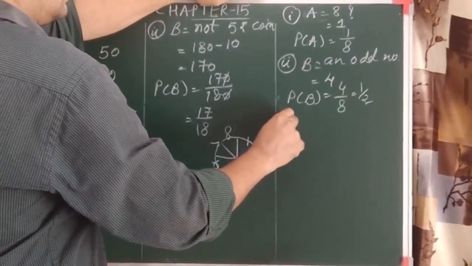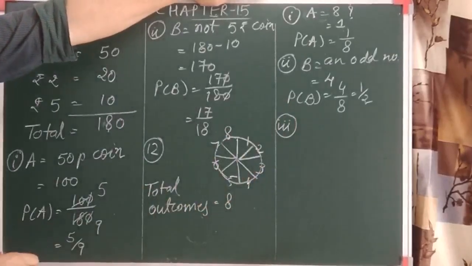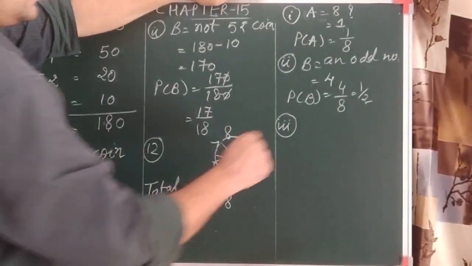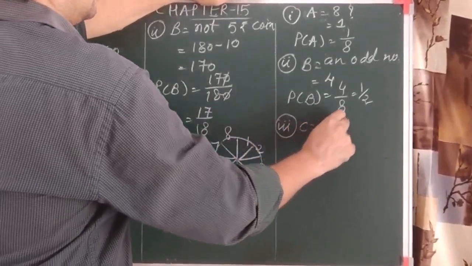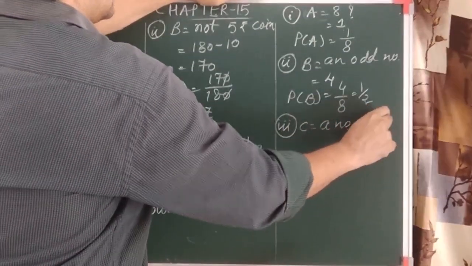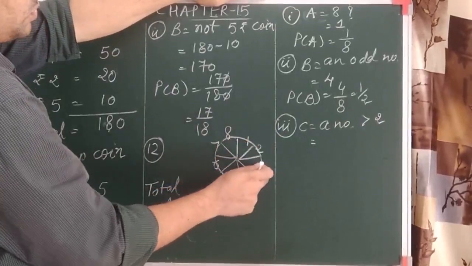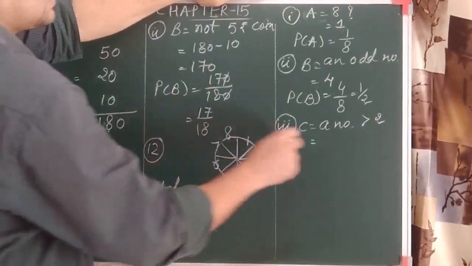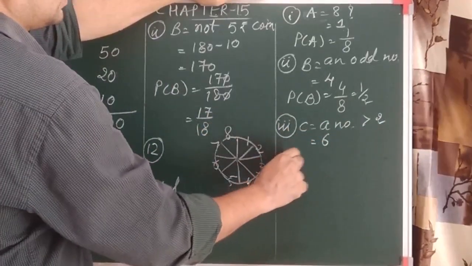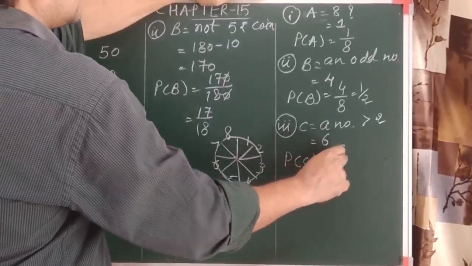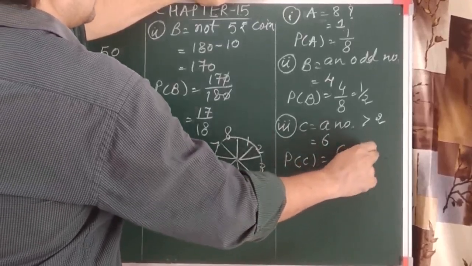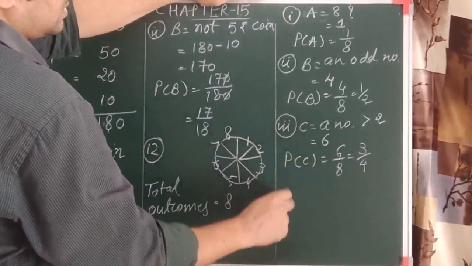Let's go for the third question. It asks for a number greater than 2. A number greater than 2 means we won't consider 1 and 2. So 3, 4, 5, 6, 7 and 8. So there are a total of 6 numbers. So the probability of this event is 6 by 8. So we can say 3 by 4, I have cut with 2.